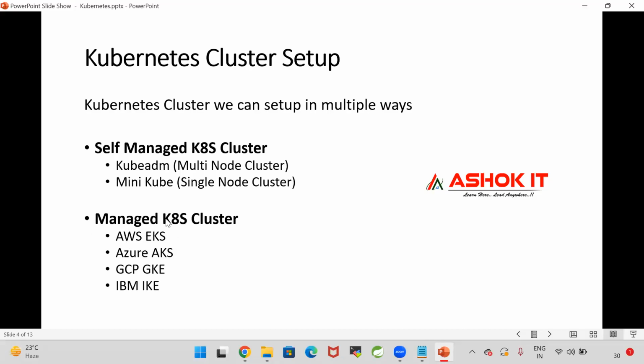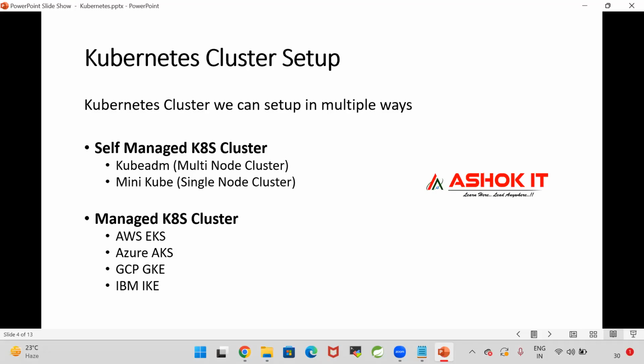What is the meaning of managed Kubernetes cluster? We will take the ready-made cluster from the cloud provider. That is called the AWS EKS cluster. If you go for AWS cloud, AWS is providing one ready-made cluster for you. AWS will provide you the control plane. If you are using AWS cloud in the project, then you can go for the AWS EKS cluster.